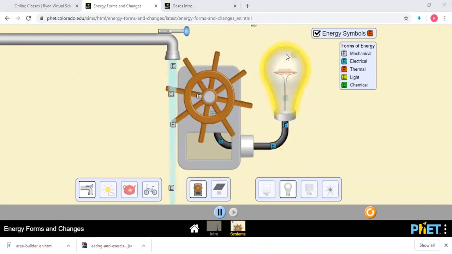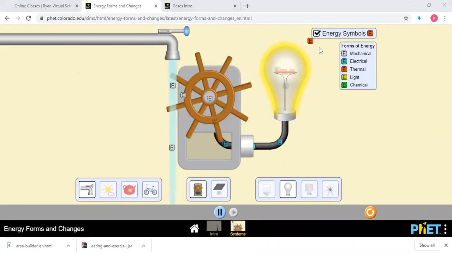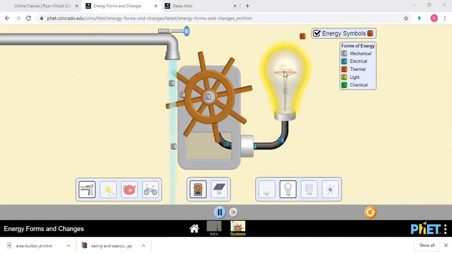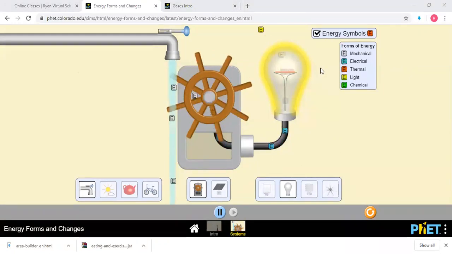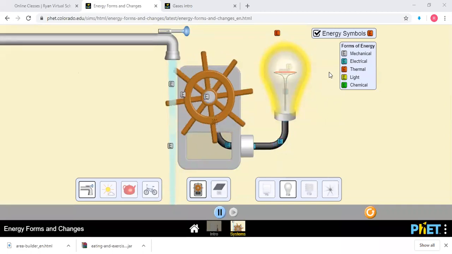Now what is thermal energy? Orange is thermal energy. When energy is passing through this, it's getting heated up, like the iron box, no? It's getting heated up. That is why it's thermal energy. And this is light energy. You know what is light energy, no?